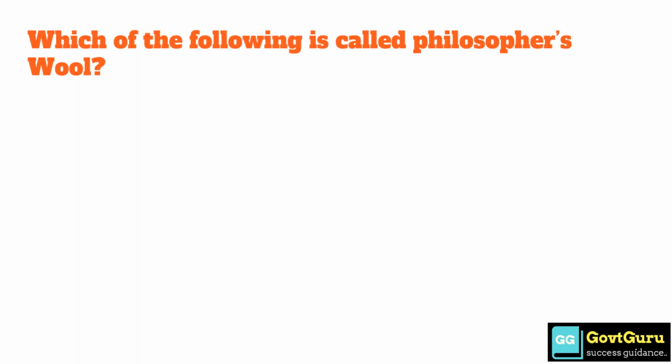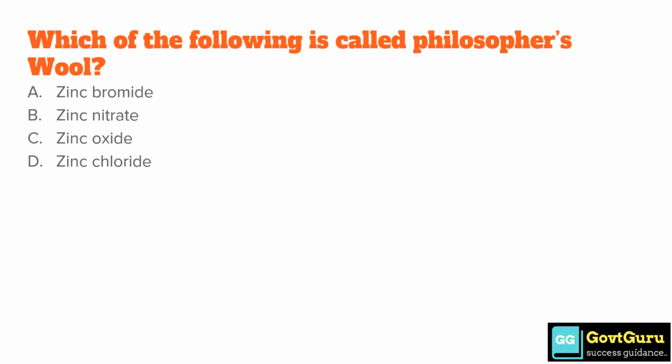Which of the following is called philosopher's wool? Option A, zinc bromide. Option B, zinc nitrate. Option C, zinc oxide. Option D, zinc chloride. So the correct answer is option C, zinc oxide.